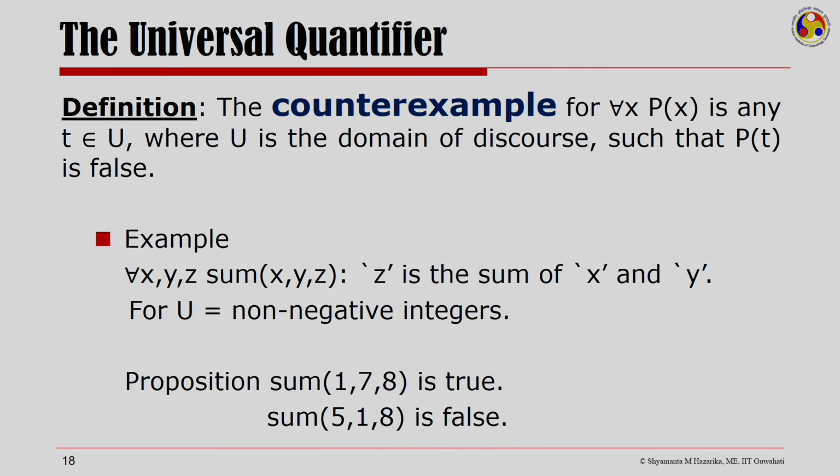For all x, y, z, let Sum of x, y, z refer to z being the sum of x and y. Now, if I take the universe of discourse as the non-negative integers, the proposition Sum of 1, 7, 8 is true, whereas Sum of 5, 1, 8 is false.